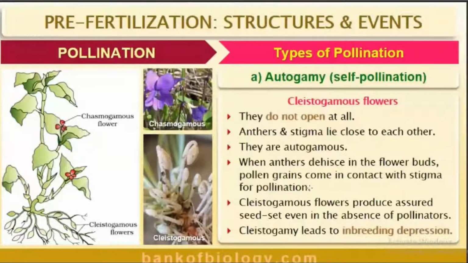Then what about cleistogamous flowers? Cleistogamous flowers do not open at all. You can see this is a cleistogamous flower. They do not open at all.